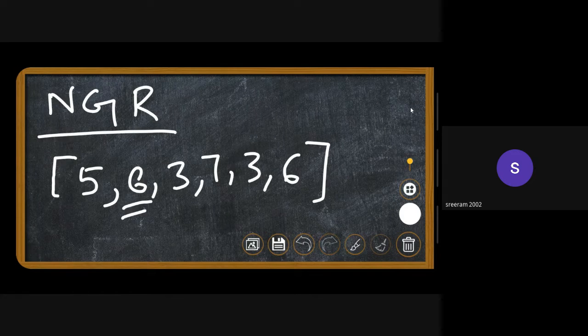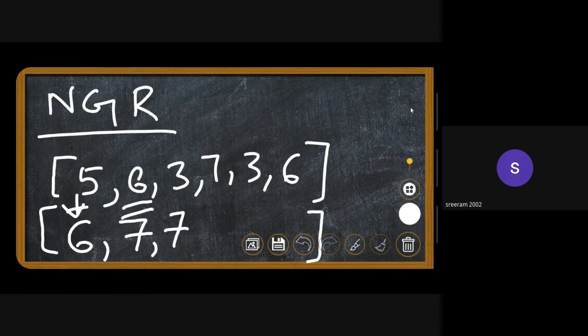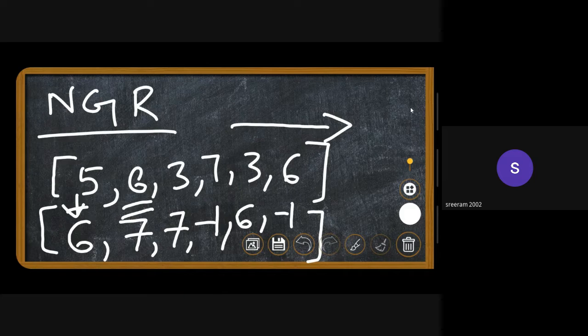It is 6, right? Okay, so we'll also be maintaining an answer array, right? So the answer for 5 should be 6, and for 6 the answer is not 3 but it is 7. For 3 the answer is its immediate element 7. And then for 7, as you can see, we do not have any elements to the right of the 7 which are greater than 7, right? So we'll be adding -1. To 3, 6 is the nearest greater to right. And then to 6, we have no elements to the right, so we'll be returning -1. Okay, so this should be our answer today.